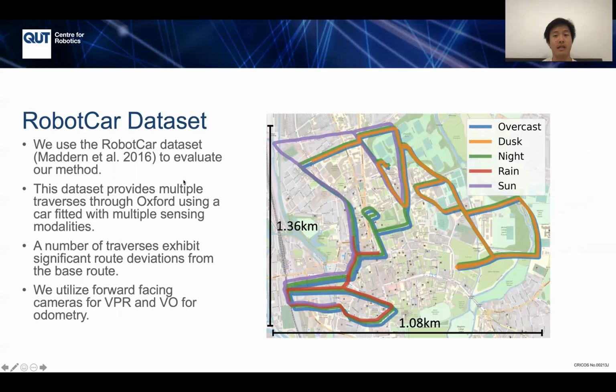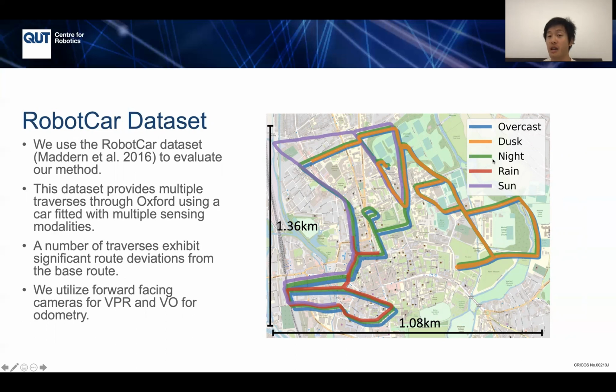So we use the RobotCar dataset by Maddern et al. to evaluate our method. This dataset provides multiple traverses through Oxford using a car fitted with multiple sensing modalities. We use front-facing cameras and visual odometry. Cameras are used to extract global image descriptors for the measurement model. So we use 4 traverses: 1 reference traverse, the overcast traverse in blue, and 4 query traverses.